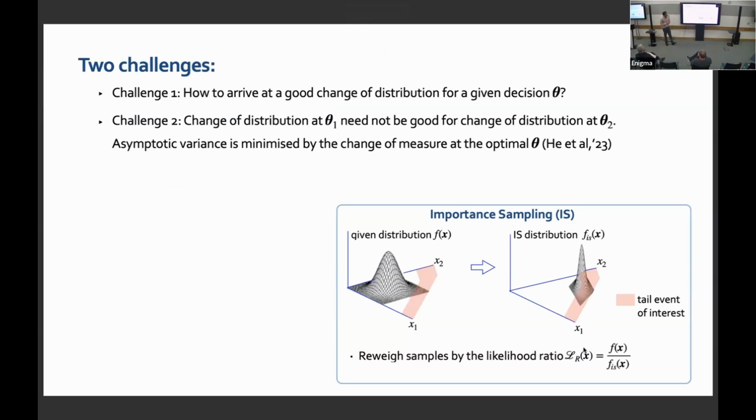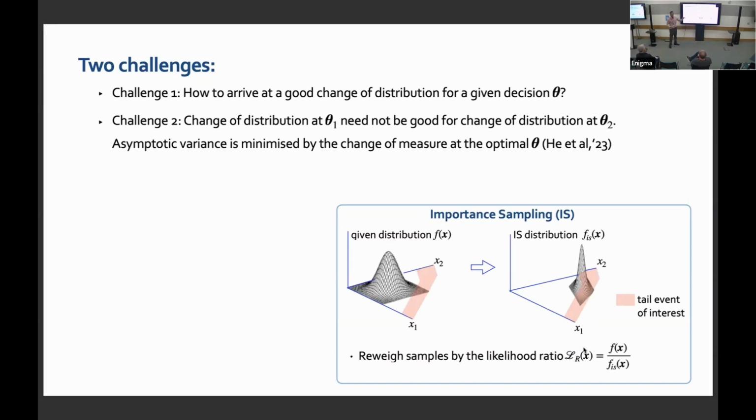and that gives me a good way of estimating the rare objectives. So there are two challenges which come here. The first thing which would have come to your mind is, how would I arrive at a good change of distribution in the first place? For a given problem, if it involves hundreds of variables, in 100 dimensions, how would I know what is a good change of distribution to begin with? That is the first question. Another question is, if you're doing optimization, at different points you may have to use different changes of distribution. What is a good change of distribution at a particular decision point, theta 1, may not be good for decision point theta 2.